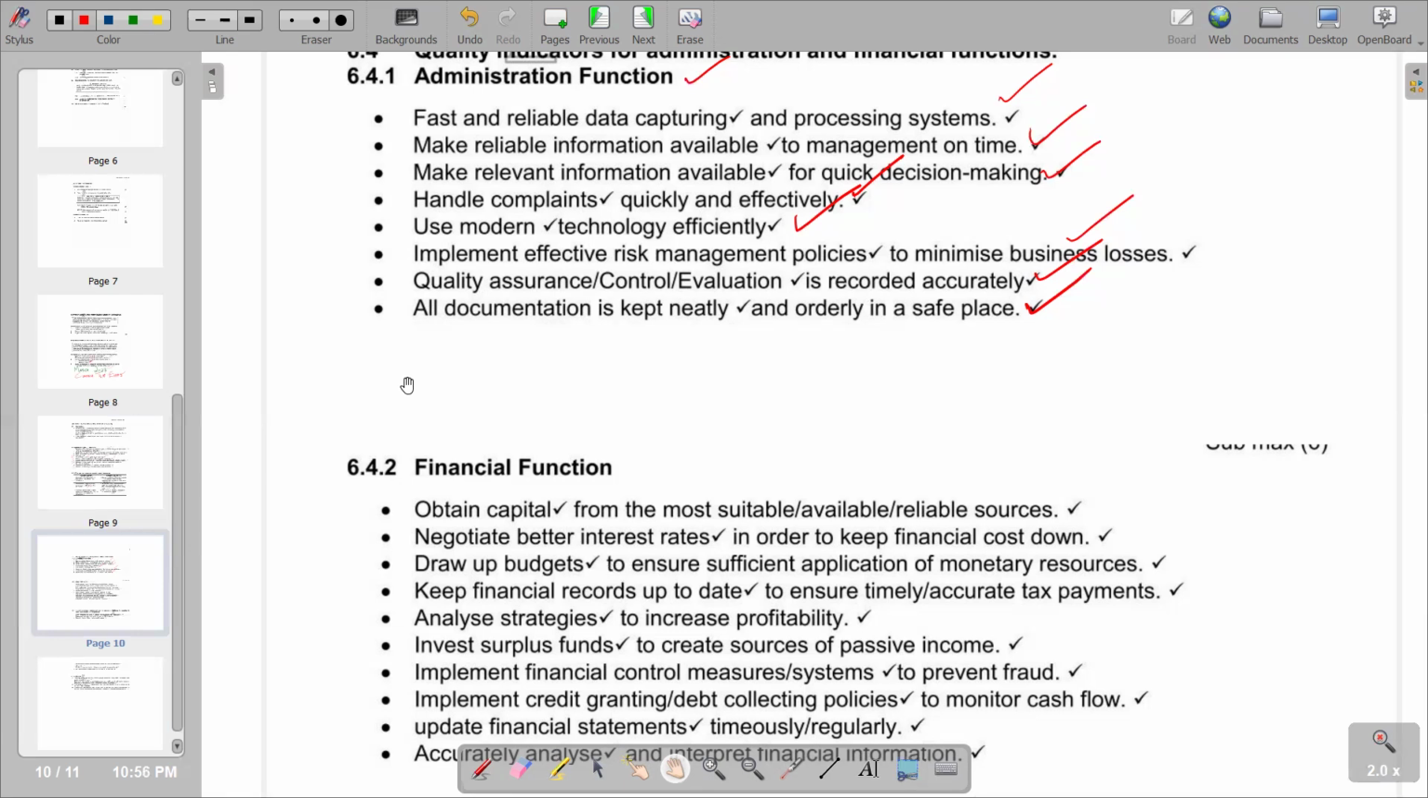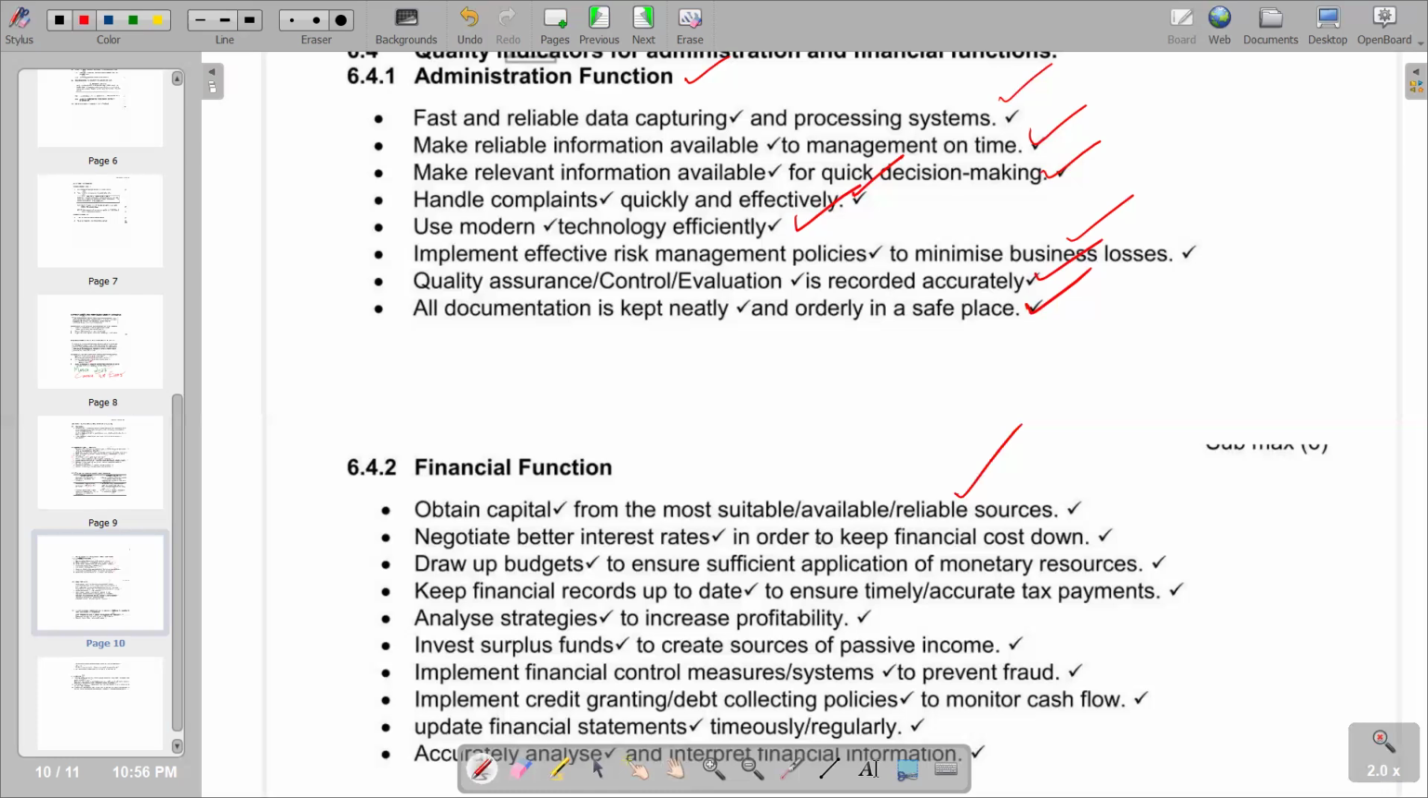So in terms of the quality indicators now, the first indicator that we are having there is saying obtain capital from the most suitable or available or reliable sources. Capital, we are saying, these also include the source of the finances that we are going to utilize, where they're coming from. So that's what we have.